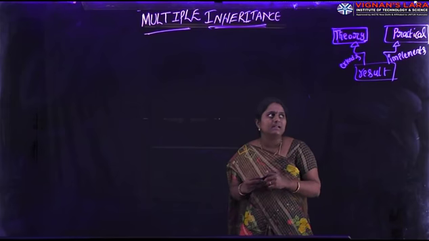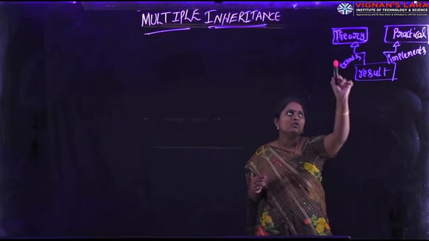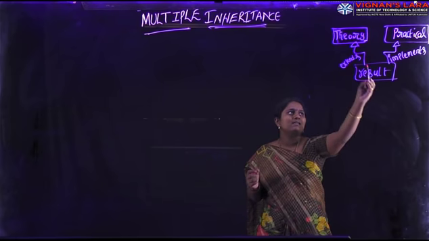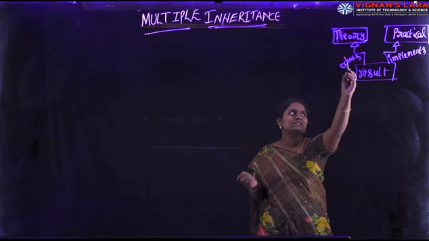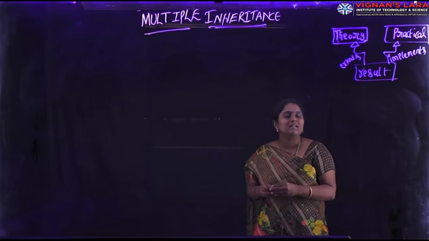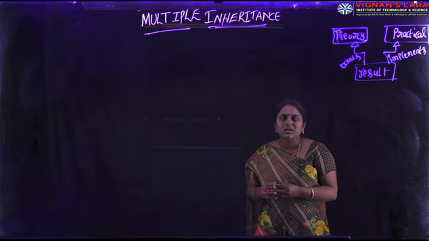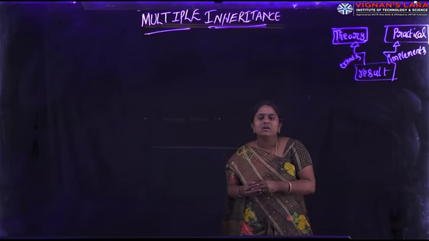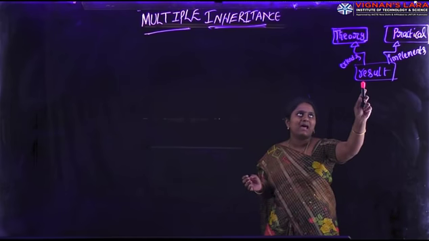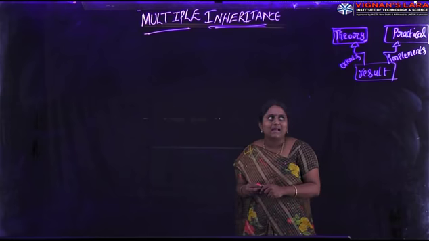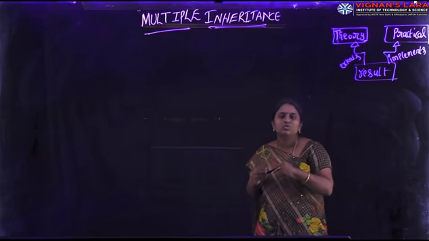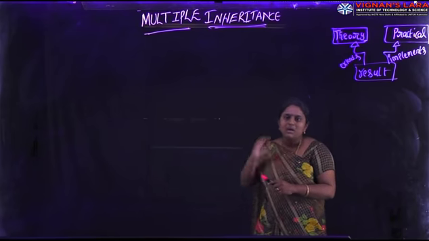What is multiple inheritance? Derivation of a class from two or more superclasses is called multiple inheritance. In this one, theory is the class. Our class result extends the theory and implements practical. Theory is class, practical is the interface. Already you know that interfaces also act as superclasses. Here result is the subclass. Theory and practical both are superclasses. Here result class is derived from theory and practical. Derivation of a class from two or more superclasses is called multiple inheritance.